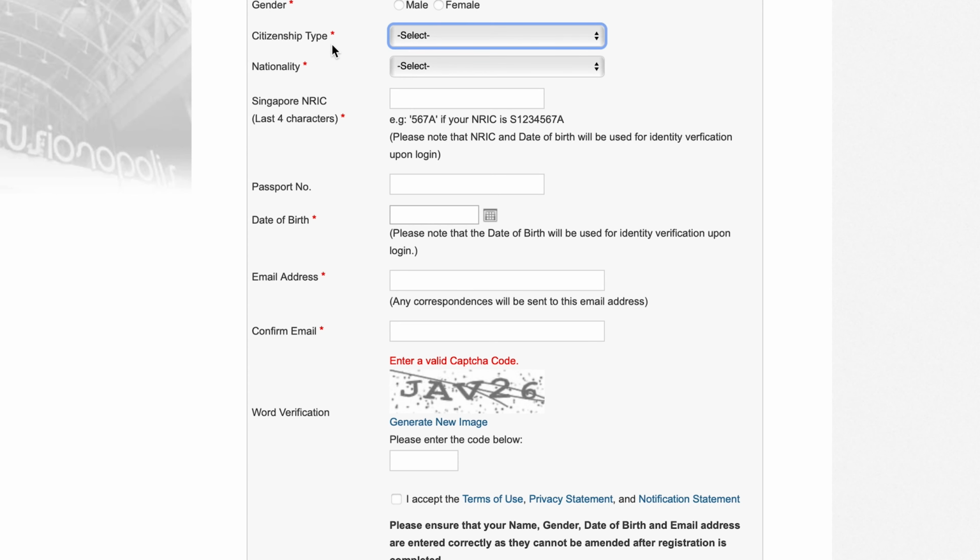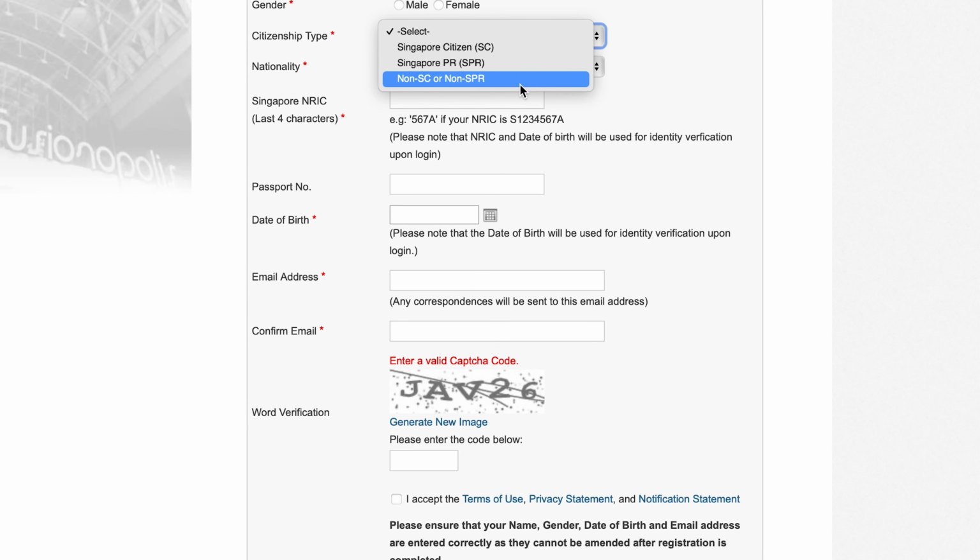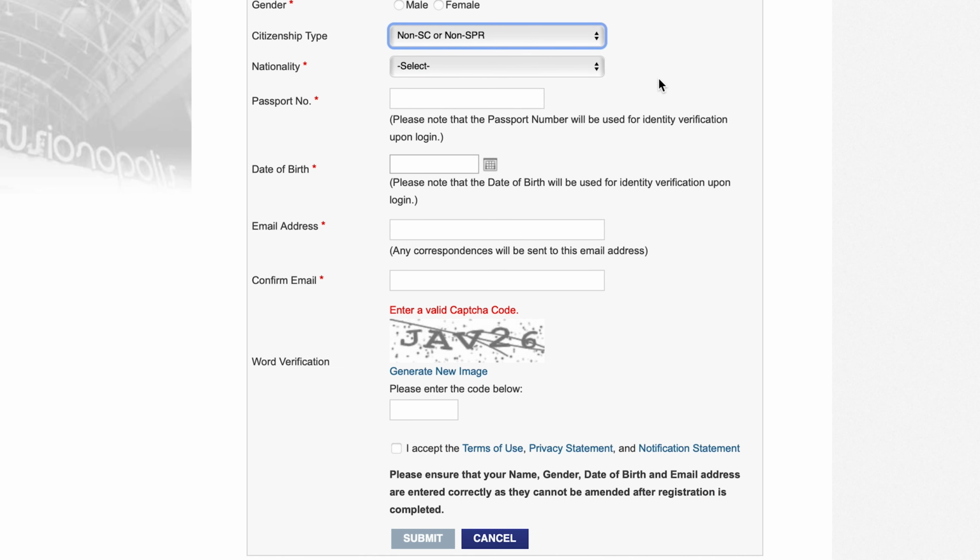So from here, select the non-SC or non-SPR, then here you have to write the passport number. Then here write your date of birth, email address, confirm your email. Then here word verification, write this code here, accept the terms and conditions and then click here submit.